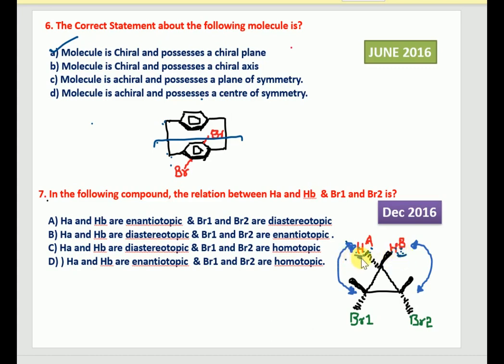But in the case of the Br groups, by looking at it, the Br environment may be different, but they give the same magnetic value, an identical NMR value. Why? Because these two are magnetically the same. Even though the environment is different, one Br is exposed above the plane and the other below the plane, they have similar magnetic values, so they are considered as isotopic. So here Br1 and Br2 are considered as isotopic, and HA and HB will be considered as diastereotopic.